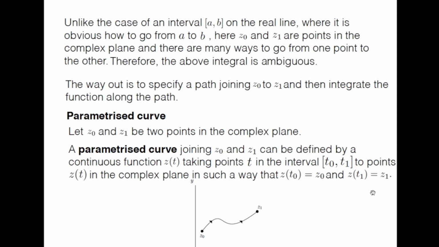So this is a parametrized curve joining z0 and z1 in the complex plane, and these are the endpoints.